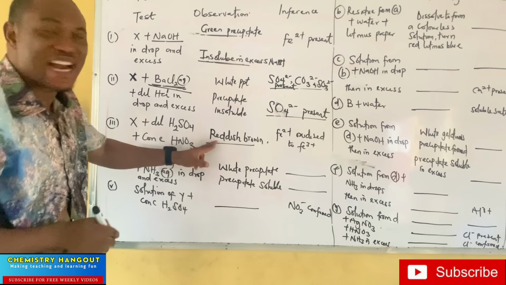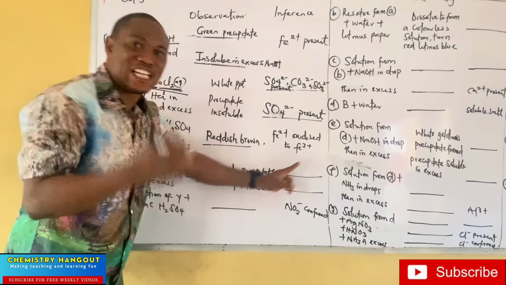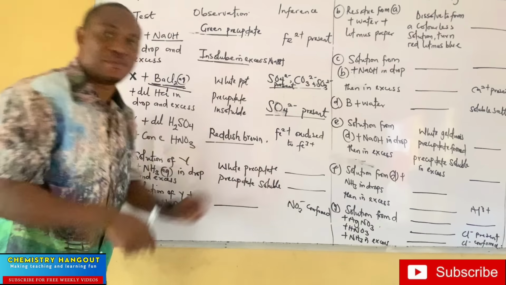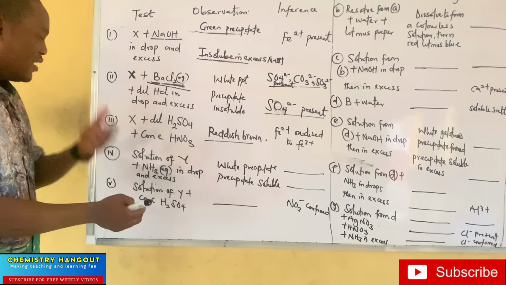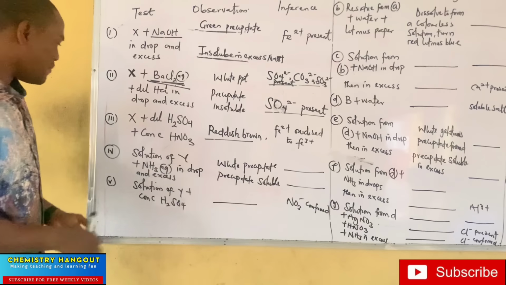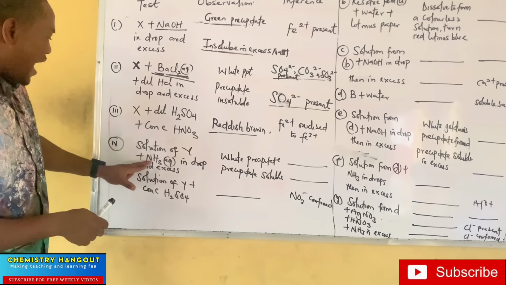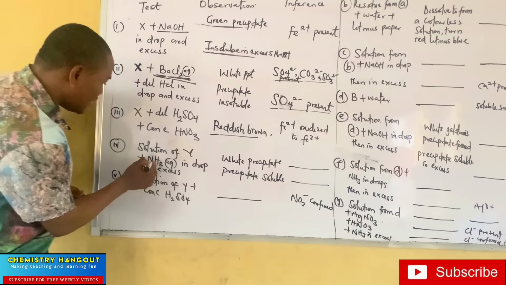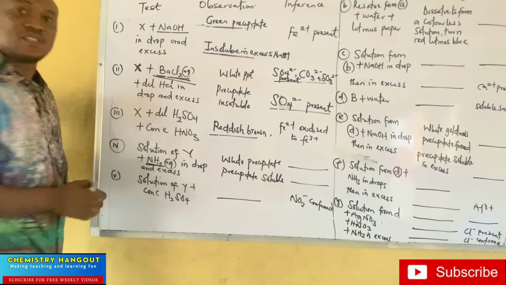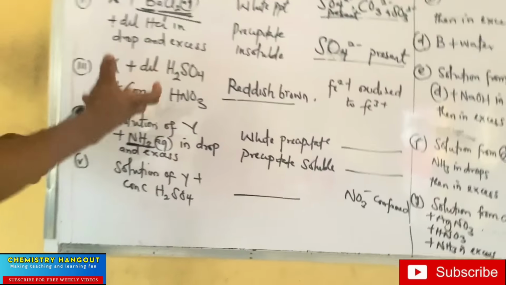So we are going to see a reddish brown. Why? Because iron 2 has changed to iron 3. And the color of iron 3 is reddish brown. Did you see that? Very simple. These are just the way we do it, very simple. The next one, they said solution of Y plus NH3 in drop and in excess. What do you notice again? Ammonia. Did you see? So the reagent that they are reacting with is the bone of contention here.